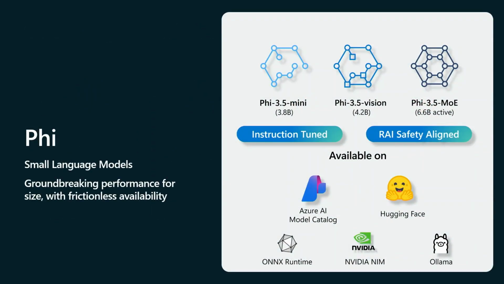Now, the Phi model family has been at the forefront of AI development ever since its initial inception, from Phi 2, 2.5, Phi 3, and now Phi 3.5. Each iteration has brought improvements in computational efficiency, capabilities, and versatility, which makes these Phi models invaluable tools for a wide range of applications.